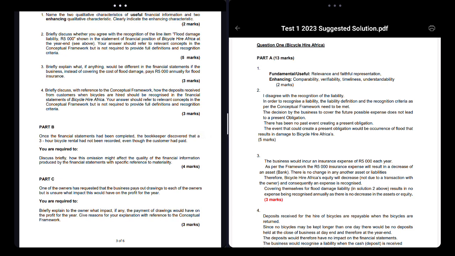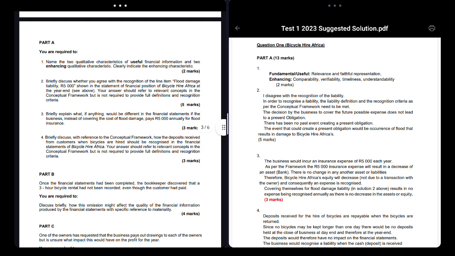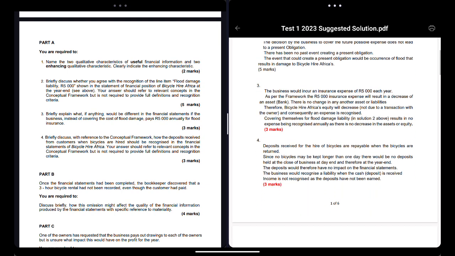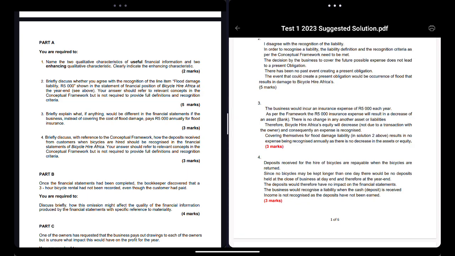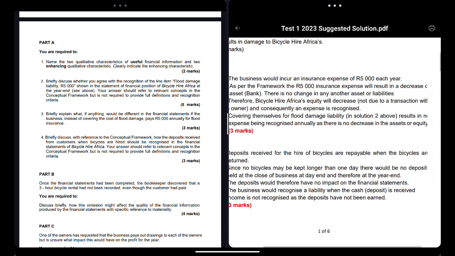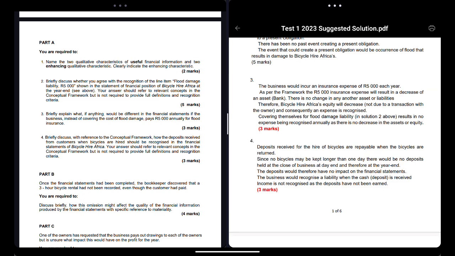Briefly explain if anything would be different if the business, instead of covering the cost of flood damage, took out insurance. Straight away, if the business has insurance, what will be in the financial statements? An expense, right? So the first thing in your answer should be that the business would incur an insurance expense of 5,000 rand each year. That should be your number one answer, right? Now, how do you get the other 2 marks?